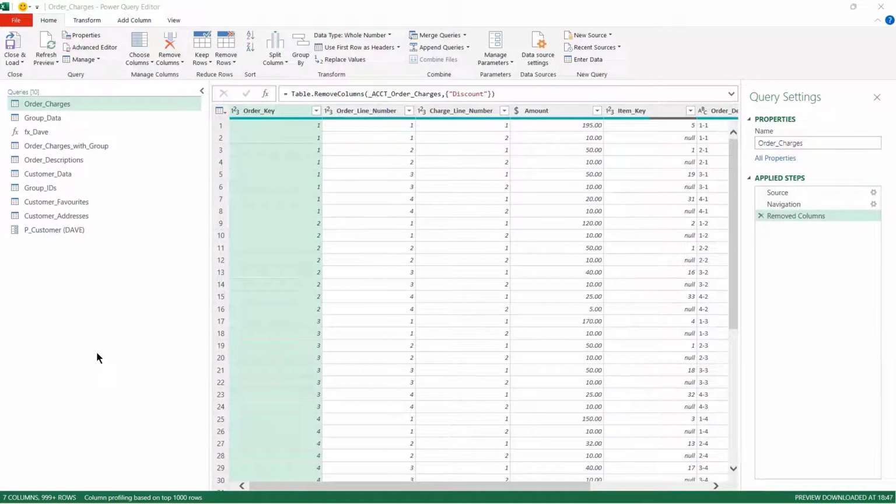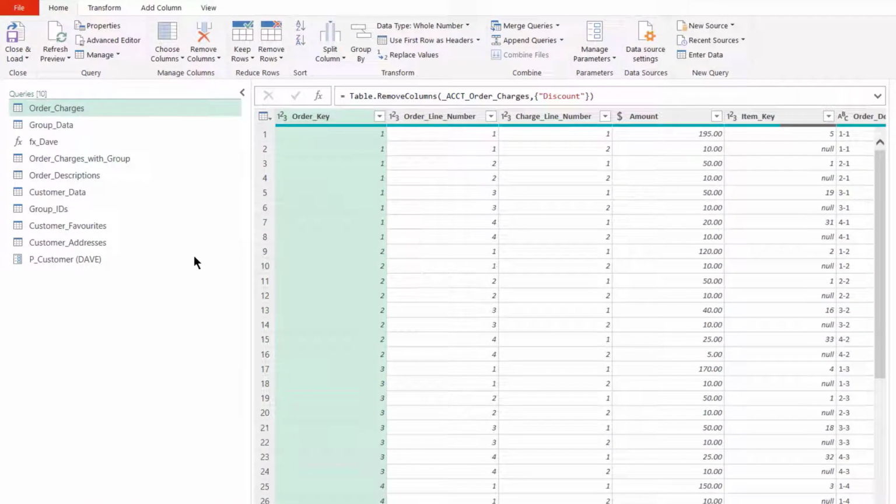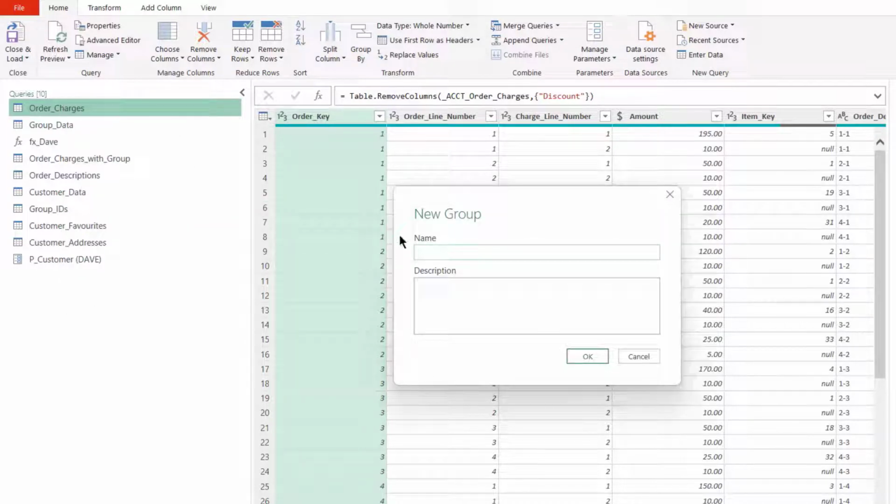So I've expanded the queries pane here to give you an idea of what I mean. We've got a mixture of different queries, we've got a function, we've got a parameter, and everything's just lumped together in the order they were created. Now we can actually make this better. What we can do is, if you go to any query and right click, you can create a group. So we move to group, new group, and we can call this group orders. And this can be all queries pertaining to orders.